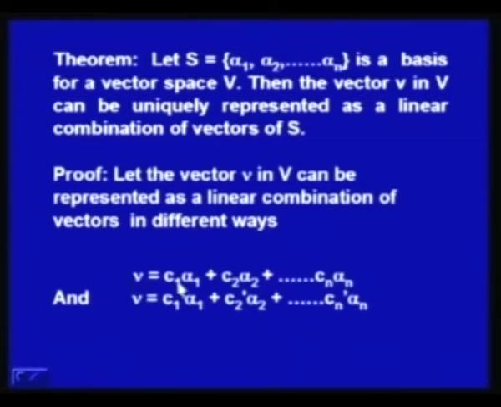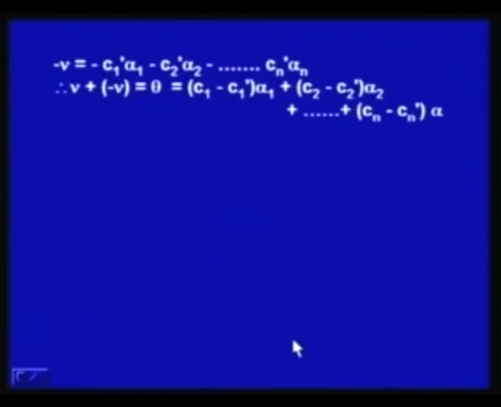So, we write v as C1 alpha 1 plus C2 alpha 2 plus ... plus Cn alpha n. At the same time, we have another set of coefficients C1 dash, C2 dash, ..., Cn dash, so that v is C1 dash alpha 1 plus C2 dash alpha 2 plus ... plus Cn dash alpha n. If this is possible, then we can multiply the second equation by minus 1. So, we will have minus v is equal to minus C1 dash alpha 1 minus C2 dash alpha 2 minus ... minus Cn dash alpha n.